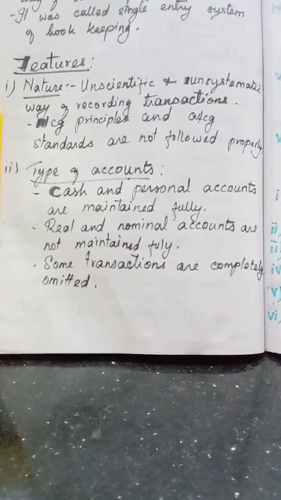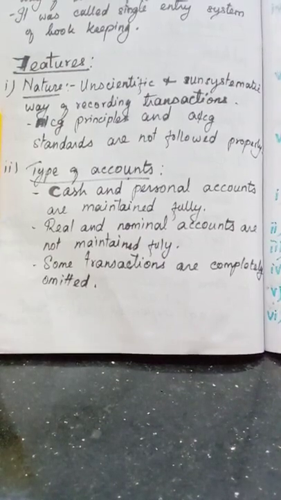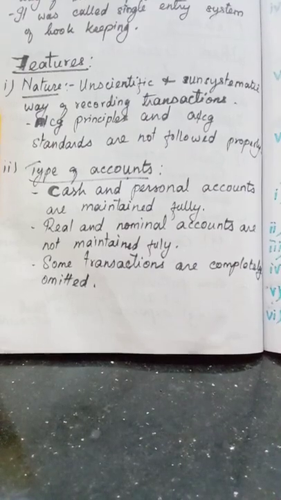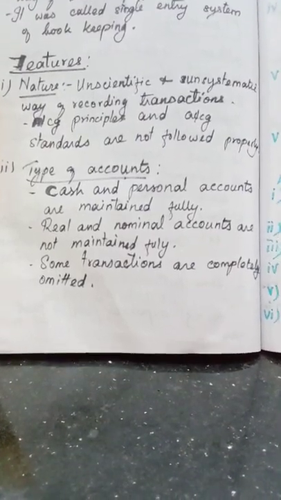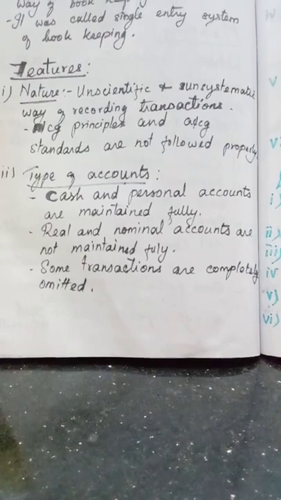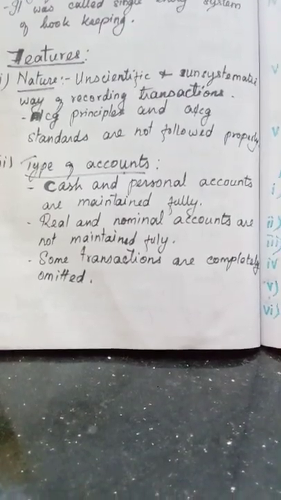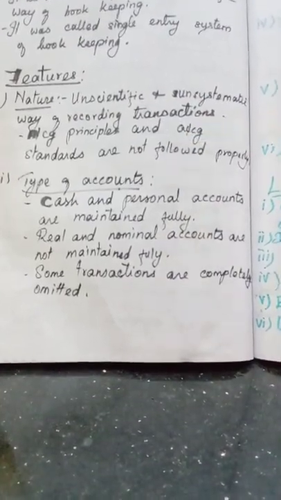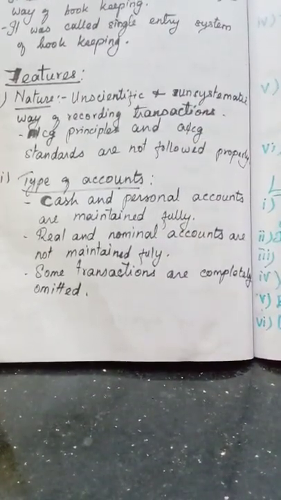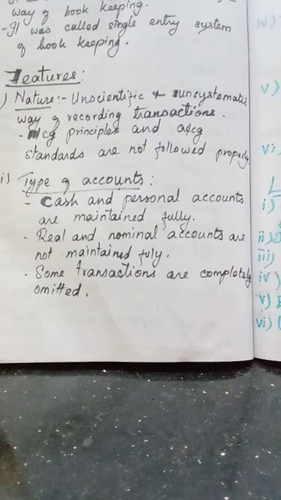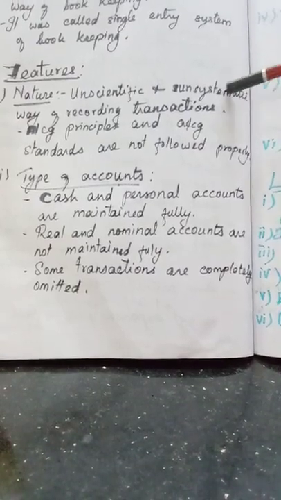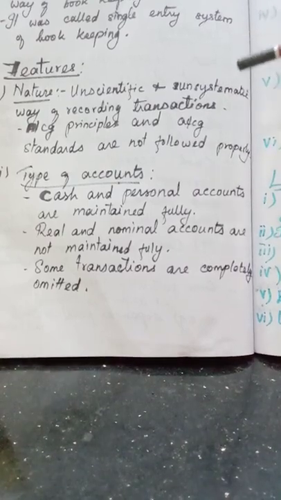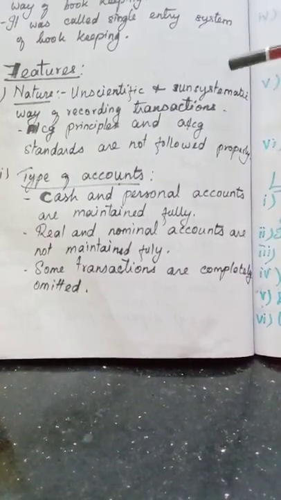But here it is not; that is called the scientific system, approved and recognized all over the world, and all the organizations follow the same principles. Here it is unscientific and unsystematic. There we follow the system: first journal entries, then ledgers, then trial balance. From the trial balance we prepare the final accounts.